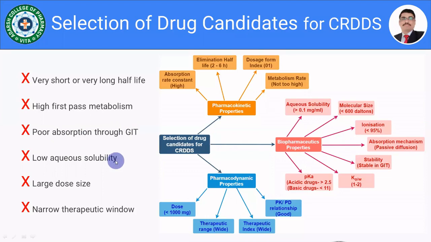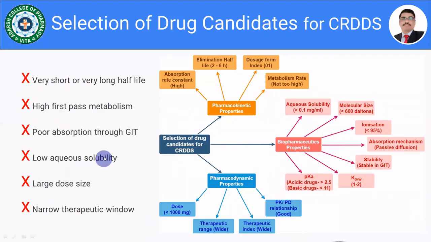If the drug has a very large dose, such drugs are not suitable for the controlled drug delivery system. And if the drug has a narrow therapeutic window, it is not at all possible. So these are the 6 points we have to consider while selecting the drug candidate for the controlled drug delivery system.